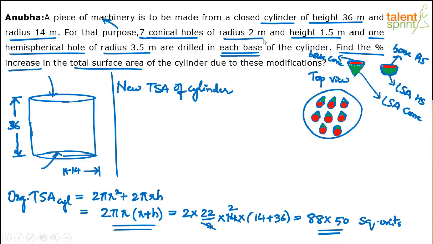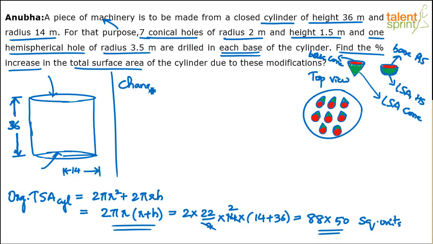At least conversions are not needed because everything is given in meters. Now let us find out the change. Instead of finding out the new total surface area, let me find out the change. That will help us get the answer faster, because the new total surface area would only mean the original surface area plus or minus the changes, right? So let's find out the change in the surface area.